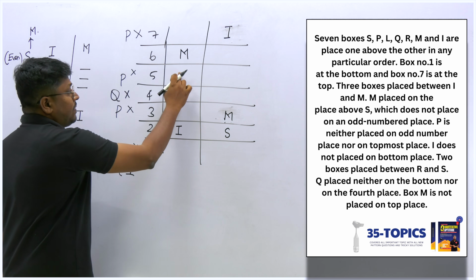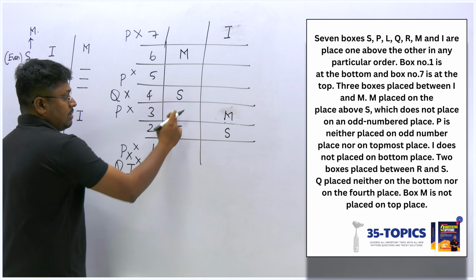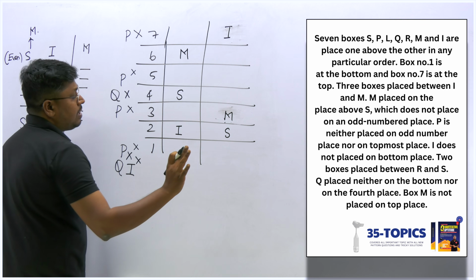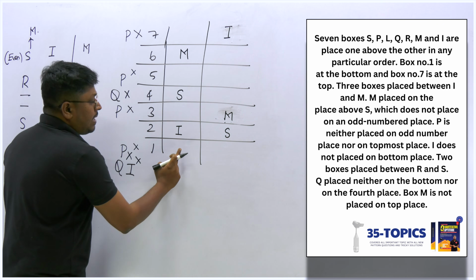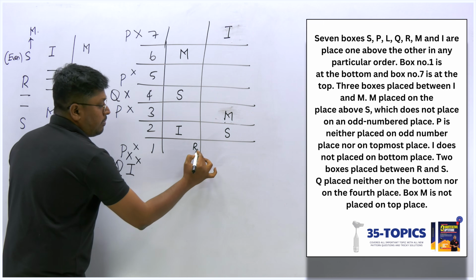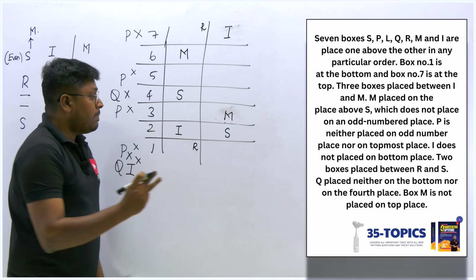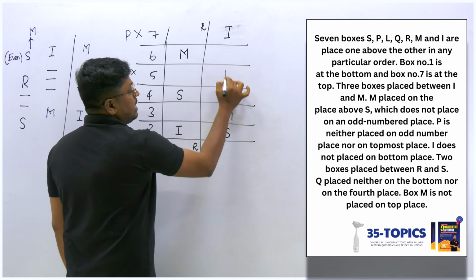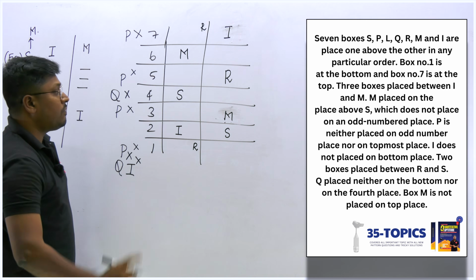So in this diagram this is the only place for S, no other way, because the remaining places are odd numbers. So between S and R there should be a gap of 2. So either I can fix R here in the possible diagram, or else I can fix R here. I'm getting two possibilities, but here I have only one chance to fix R. Right? S and R, we have a gap of 2.